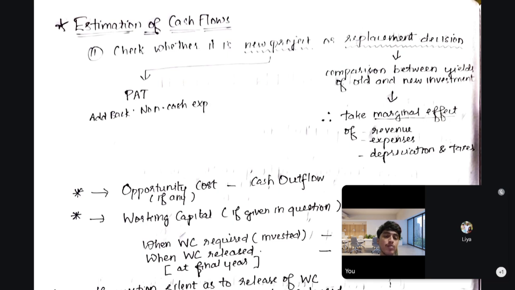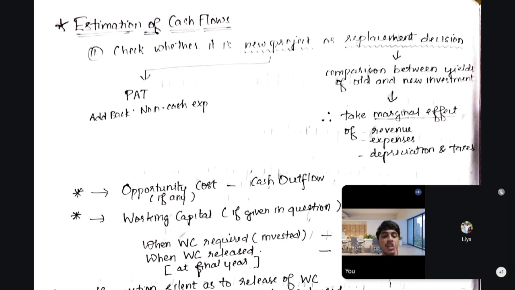Whereas in the case of a replacement decision, as I've said, you have an existing machine and you want to replace it, you have to change the machine. While taking such a decision, you only need to consider the marginal effect between the old and the new decision. That is, you have to compare the yields of the old and new investment, all the marginal, differential factors between the old one and the new one.